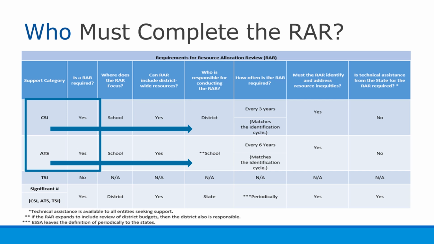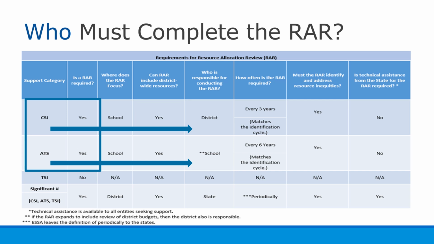According to the legislation, the district is responsible for conducting the review for a school identified for comprehensive supports, or CSI, whereas a school identified for additional targeted supports, ATS, is responsible for conducting the resource allocation review. Best practice suggests that in both cases, the school and district collaborate throughout this inquiry process.